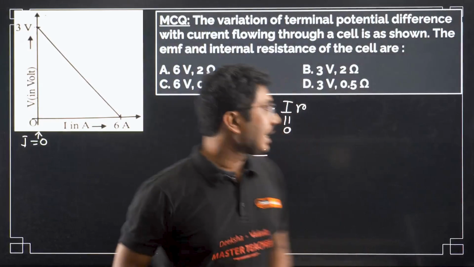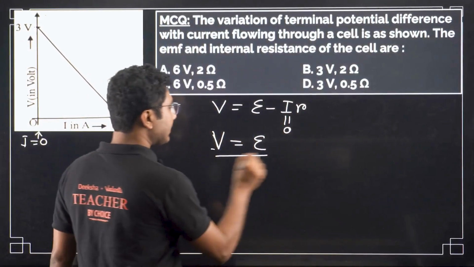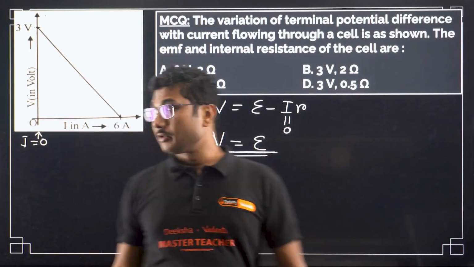So from here we can say that the voltage at this point is equal to epsilon, that is the EMF.